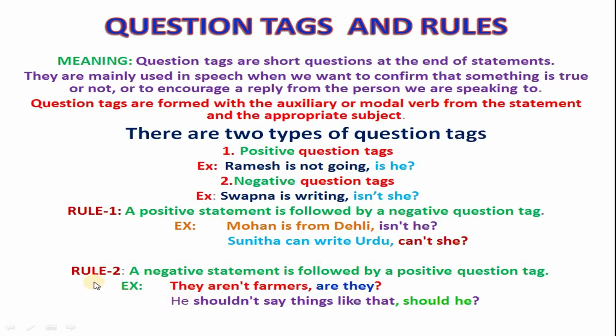Next one, rule 2. A negative statement is followed by a positive question tag. So your statement is negative, question tag is positive. So example, they aren't farmers, are they? I shouldn't say things like that, question tag is, should I?